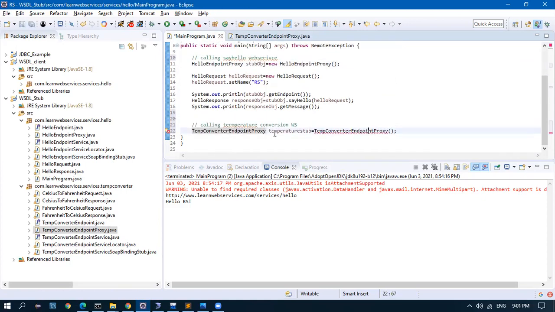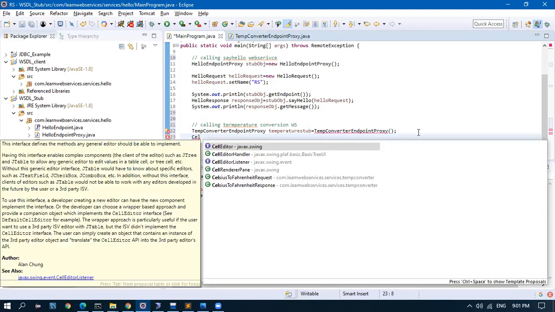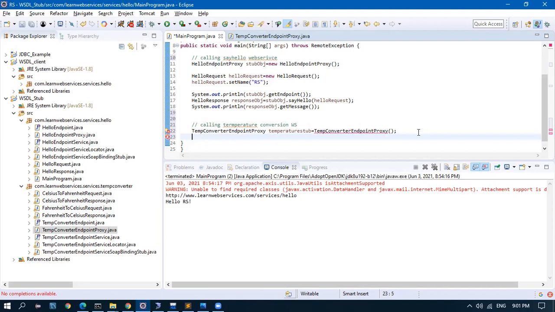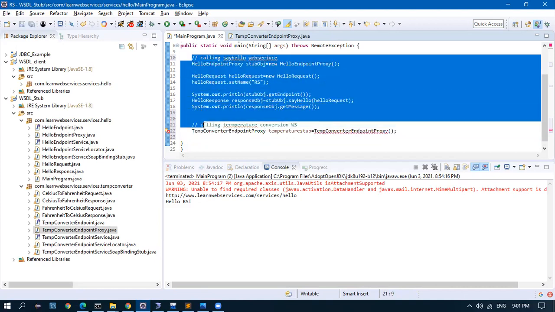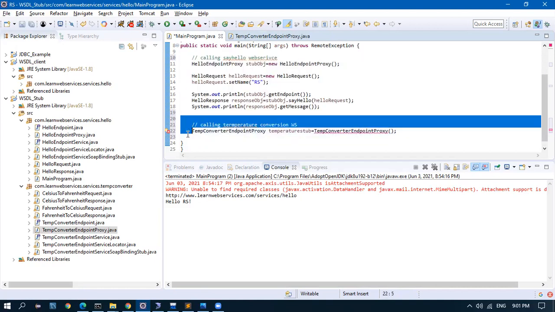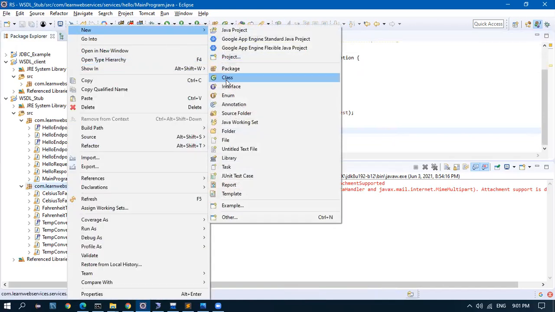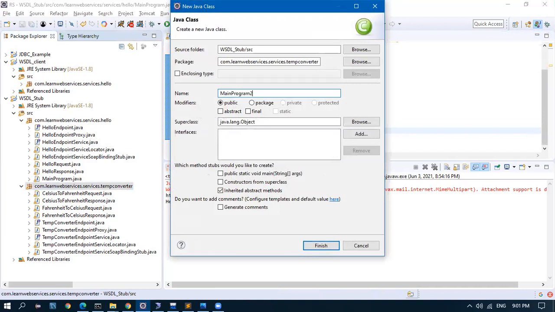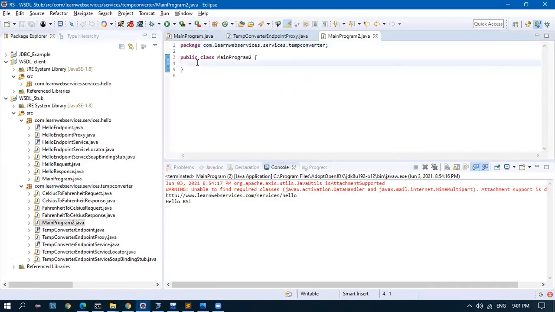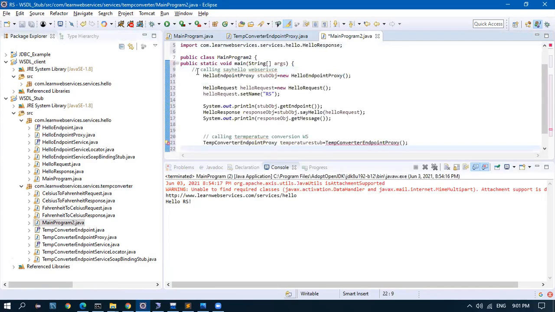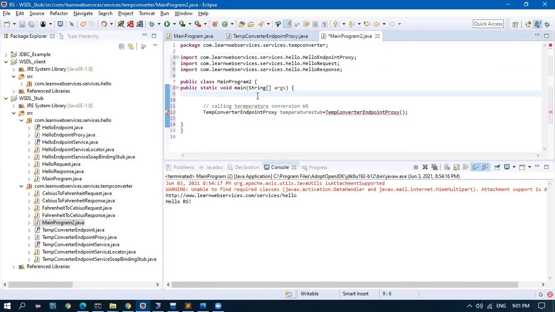Okay, let me proceed with this and see. Maybe this program is inside the other package. Maybe it's not having access. Let me try inside one more main program, main program 2. These must be just access related. No, still the same error.